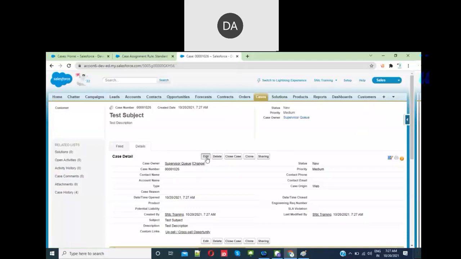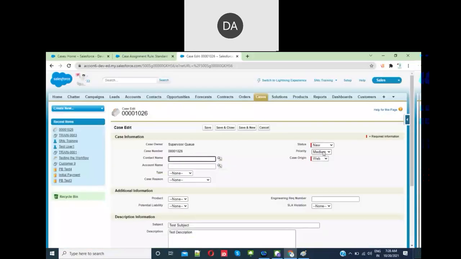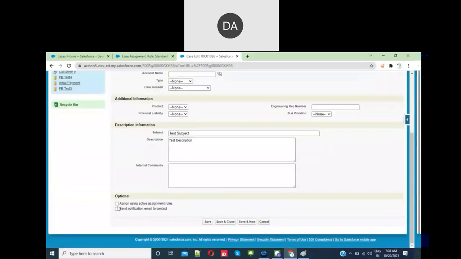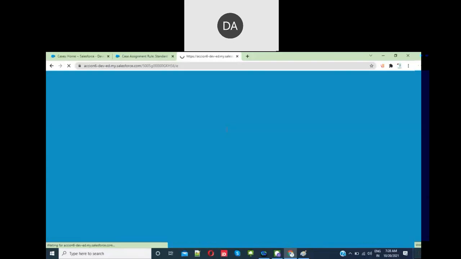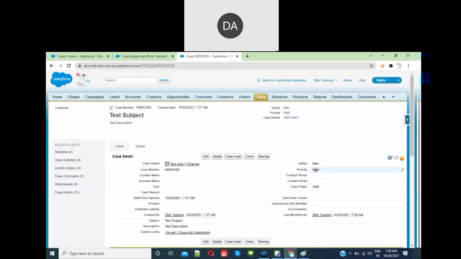And if you edit this and change this priority to high and save the record, it is assigned to test user because this is a high priority case. This is how the assignment rules work.